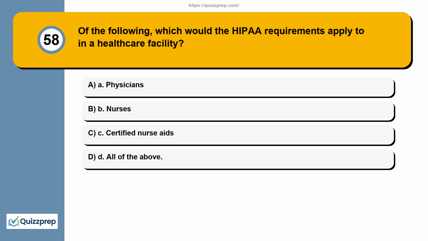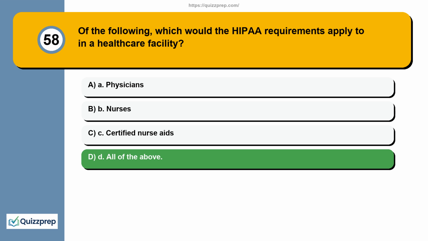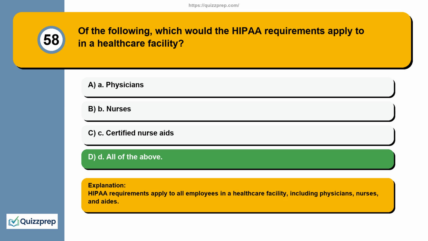Question 58. Of the following, which would the HIPAA requirements apply to in a healthcare facility? A. Physicians. B. Nurses. C. Certified nurse aides. D. All of the above. HIPAA requirements apply to all employees in a healthcare facility, including physicians, nurses, and aides.